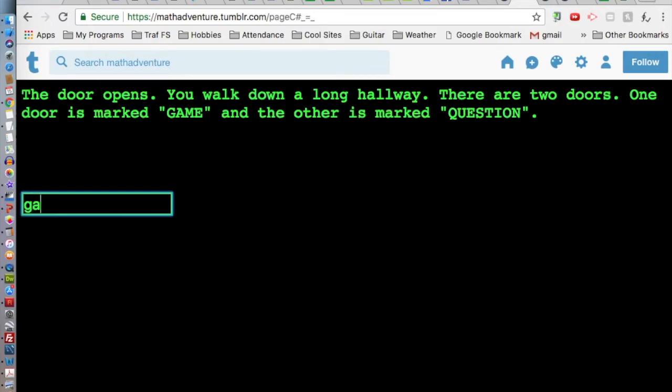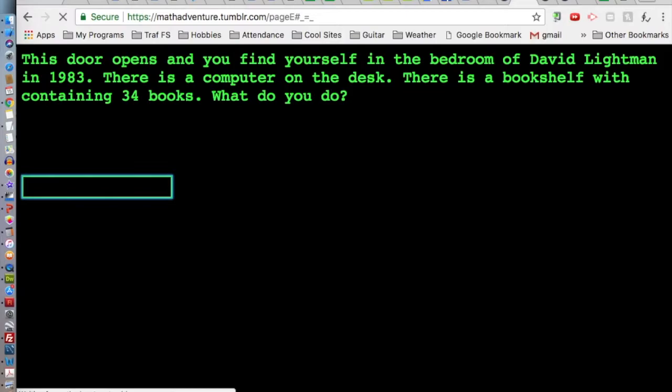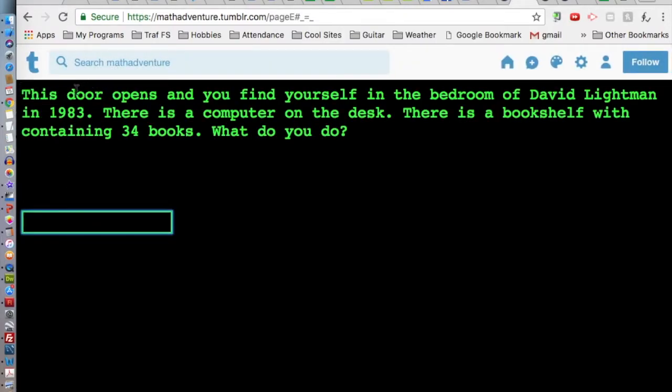If I put game, I do not understand your answer. Please rephrase it. How about open the door marked game? Oh, look at that. This door opens and you find yourself in the bedroom of David Lightman in 1983. There's a computer on the desk. There's a bookshelf containing 34 books. What do? You could read a book, or you could turn on the computer maybe.